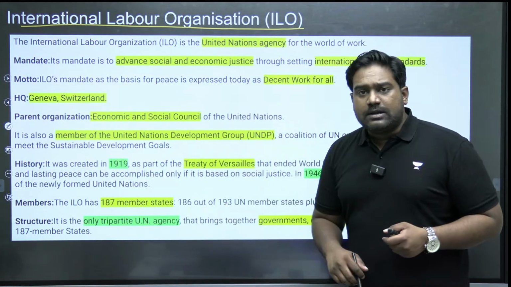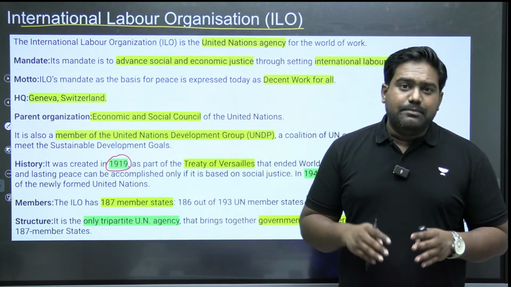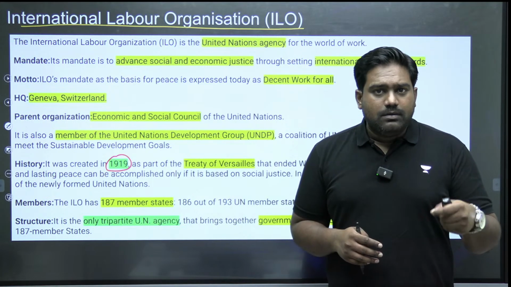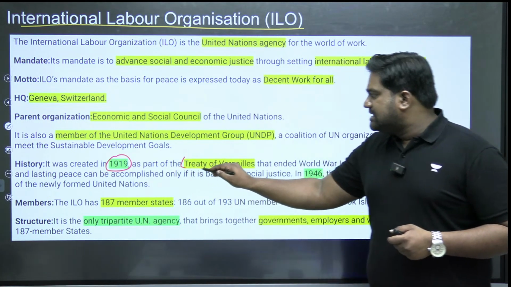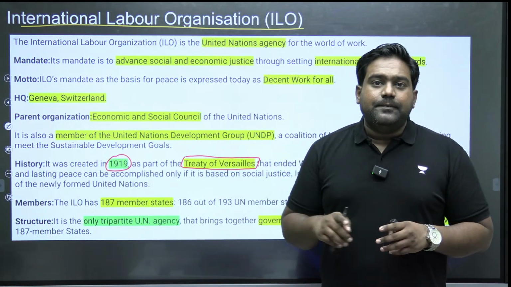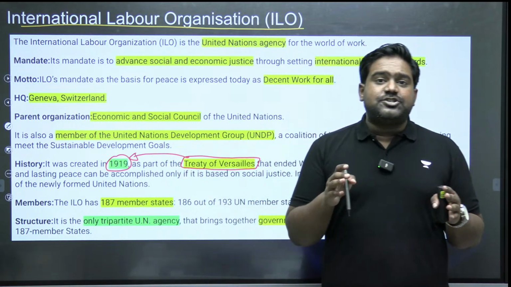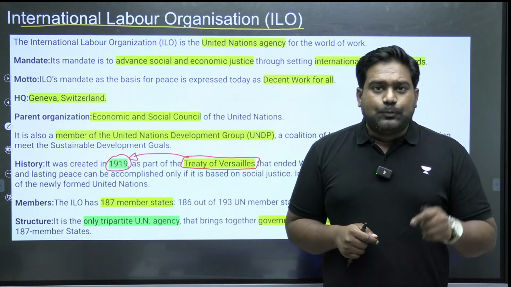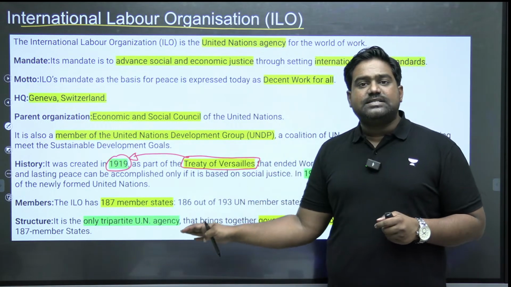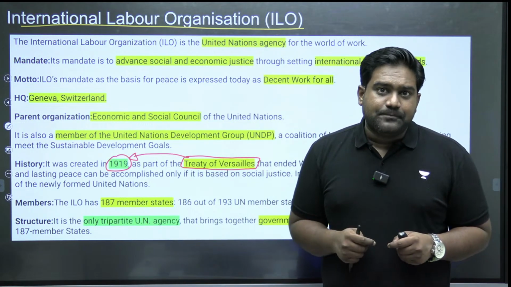The International Labour Organization was established in the year 1919, immediately after the First World War. World War I was brought to an end with the signing of the Treaty of Versailles. It was through this treaty that ILO was established to establish international labor standards. To protect the workforce and labor force around the world, a global organization was set up through the Treaty of Versailles, which brought the First World War to an end.